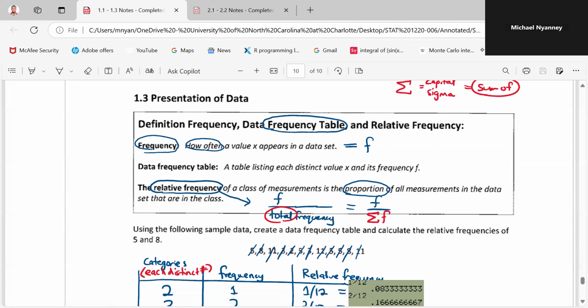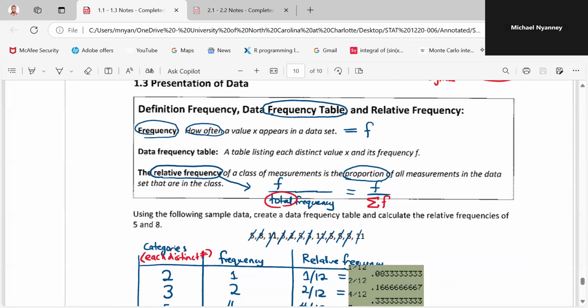So when you talk about frequency, when you have your data, you want to know that with this data, there is a number that happens oftentimes. So how many times does this number actually happen in our data? That is the frequency of that number. So if you have 2 in your data and 2 comes in like 5 times, then the frequency of 2 is 5. That is the example. So if we know the frequency of our data points, then we can put them in a table. That is called the data frequency table.